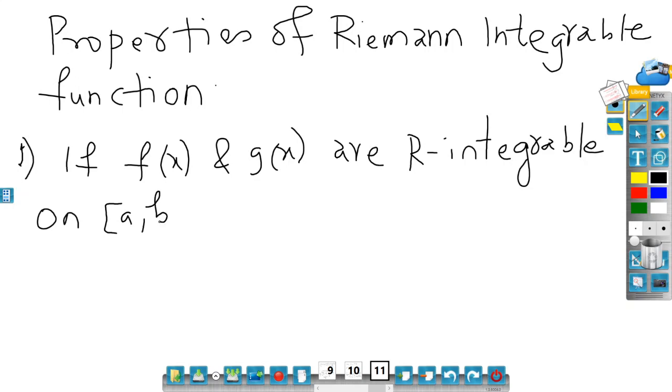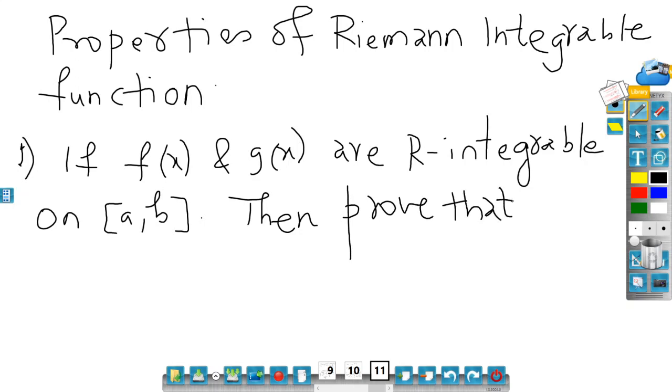So what does this mean? f is a function from the closed interval a comma b to R, and similarly g is a function from the closed interval a comma b to R, and they are R integrable. Then prove that f plus g of x is R integrable.